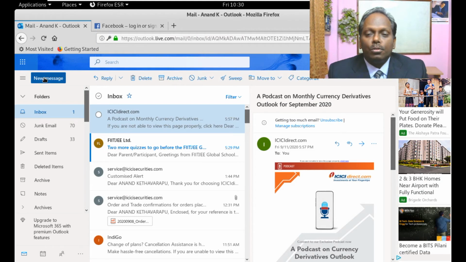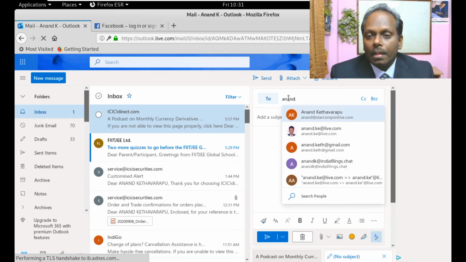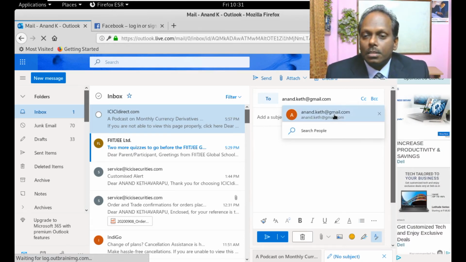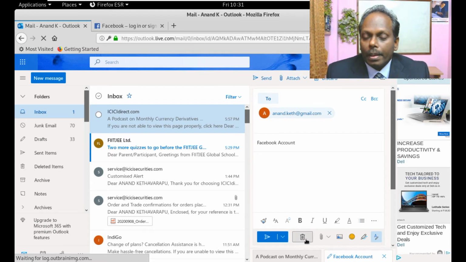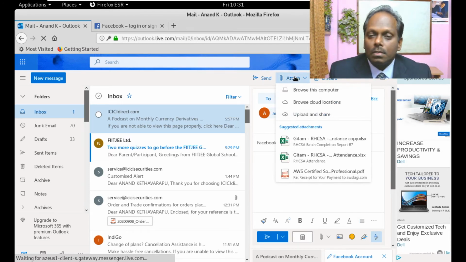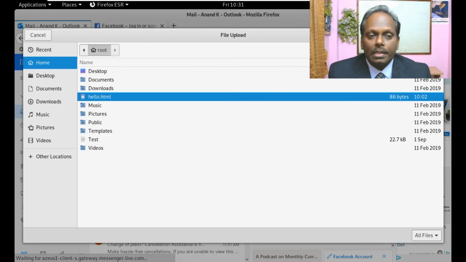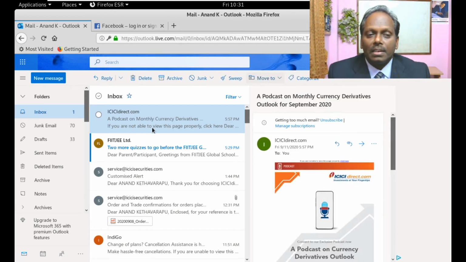I'll say that a new message I'll be sending to one of my friends, maybe to my other account. This is purely for demonstration. So here this is my mail ID. I'll say Facebook account. Okay. So I will attach the code. I will browse this computer. This is the HTML code which it contains. So I am attaching it. It is 86 bytes. I send this one to the recipient. Now this mail has been sent.